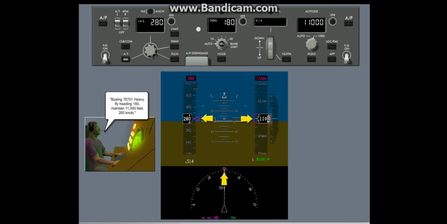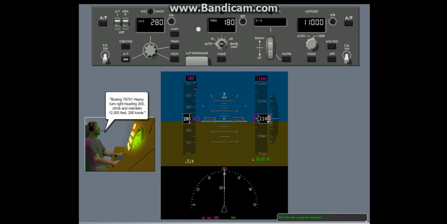The PFD shows the values from the MCP windows at all times. The bugs are set at the MCP values when the values are in view on the indications. When you have followed the clearance, the current airspeed, heading, and altitude are the same as the selected values.